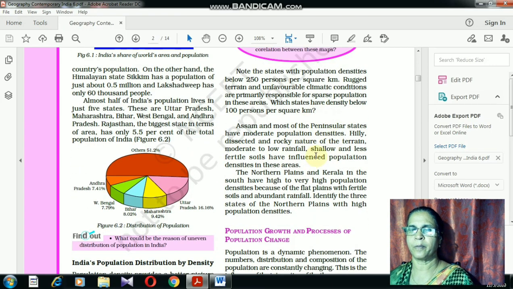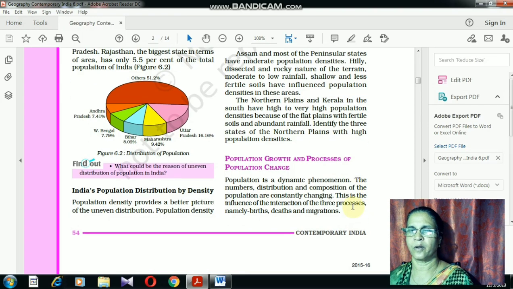Where do most of the people reside? As already said, in the northern plains and in Kerala, we find very high population densities, as abundant rainfall and fertile soil are there. Now let us proceed to the process of population change. What does it mean?